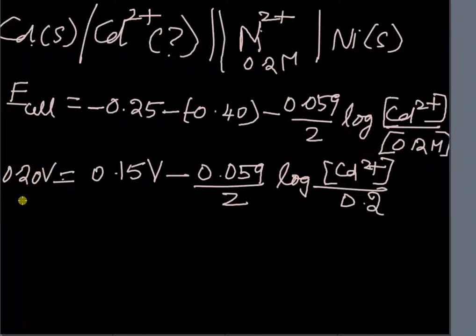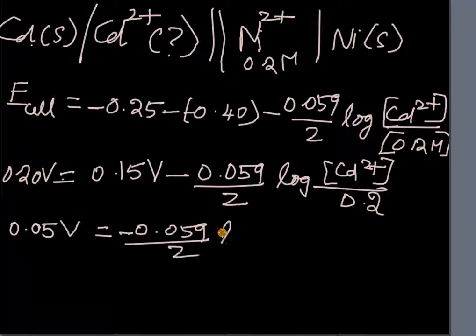So let us see. Now here we can write 0.20 minus 0.15, so we will have 0.05. 0.05 volt is equal to 0.059 by 2 log Cd2+ by 0.2.